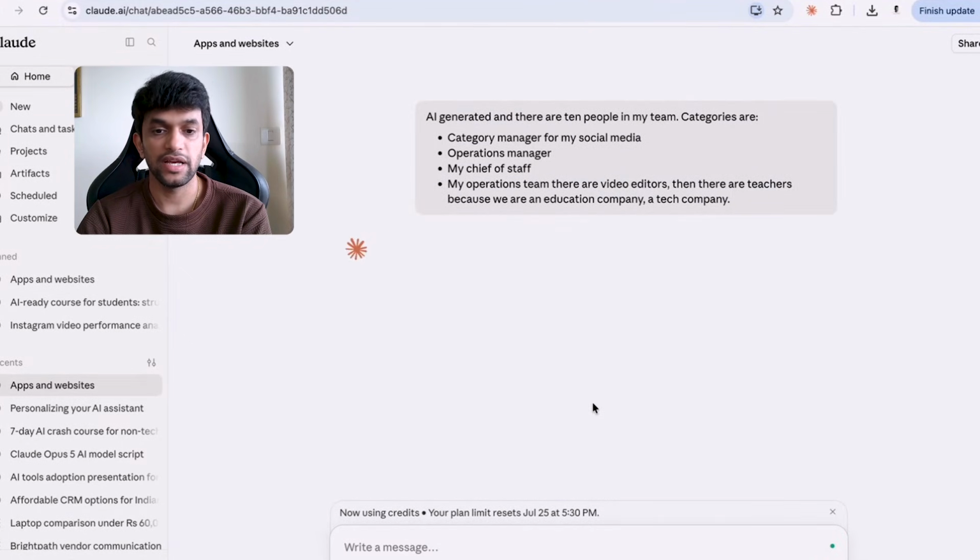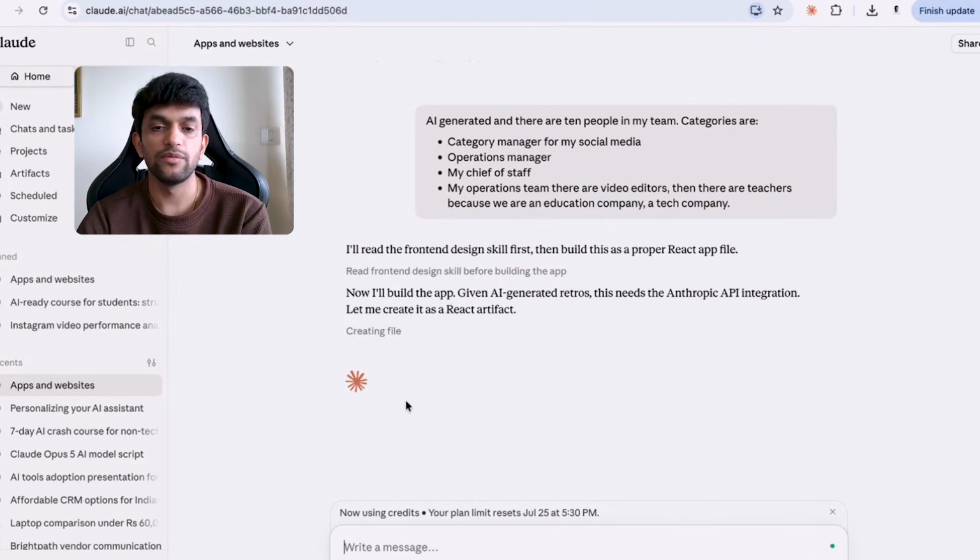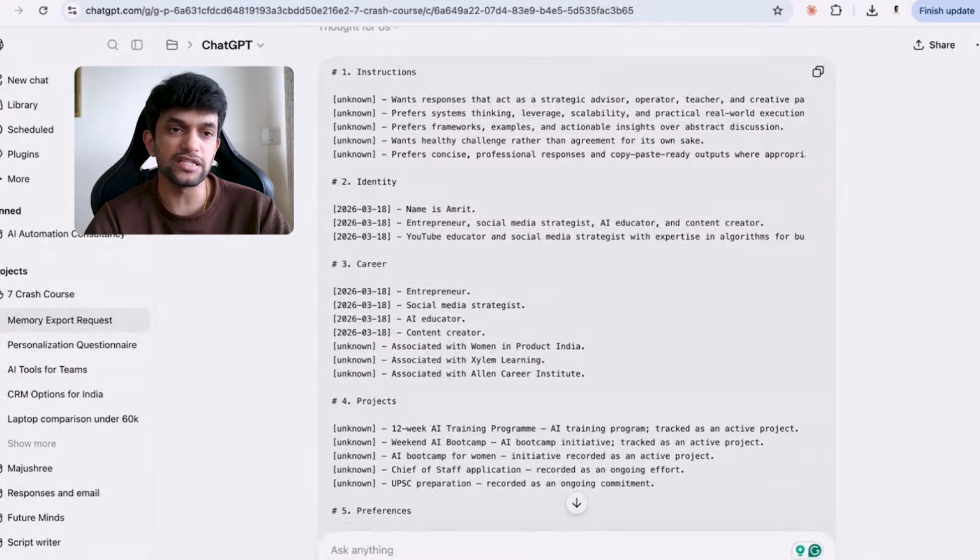Let me put it that way. Now it has got all the information. Now it is saying, now I will build the app. So now it is creating. By the time, let me show you how we can do it in ChatGPT.